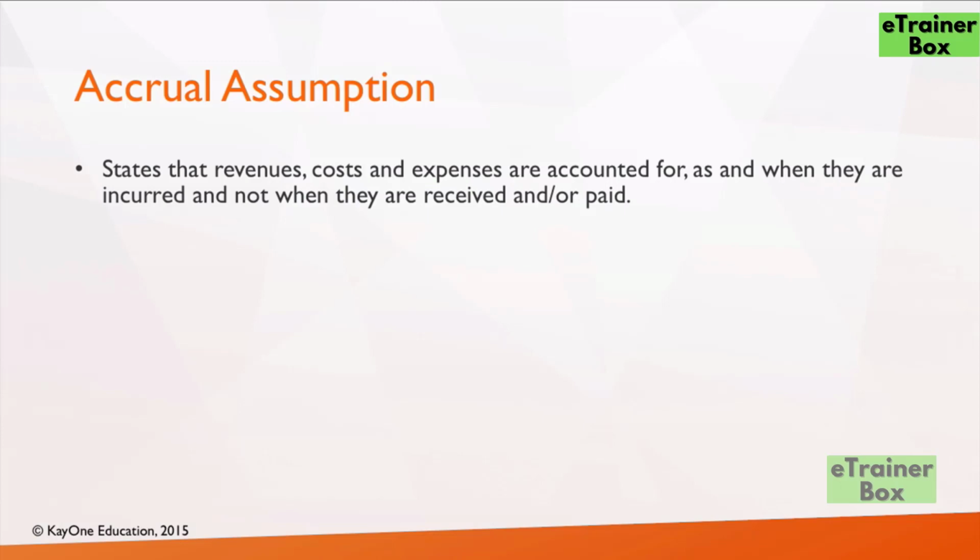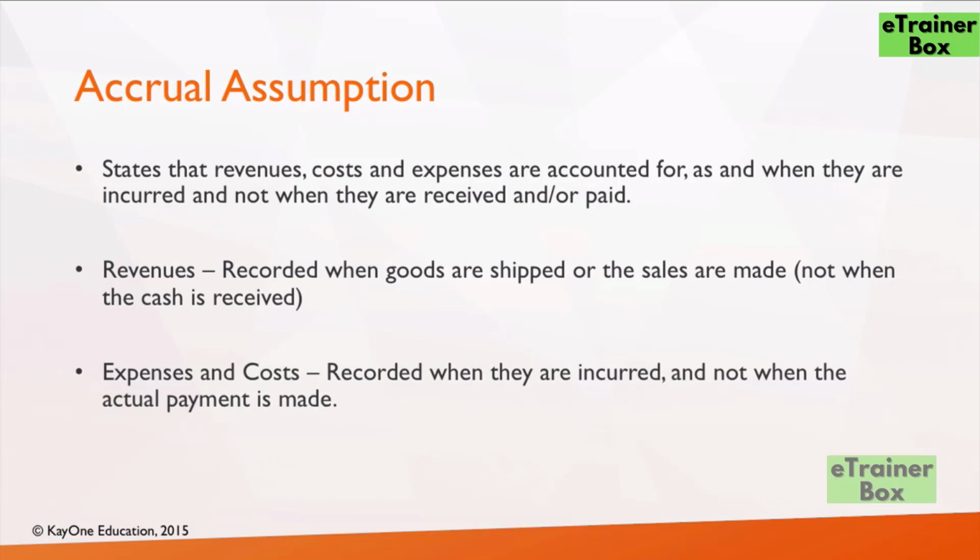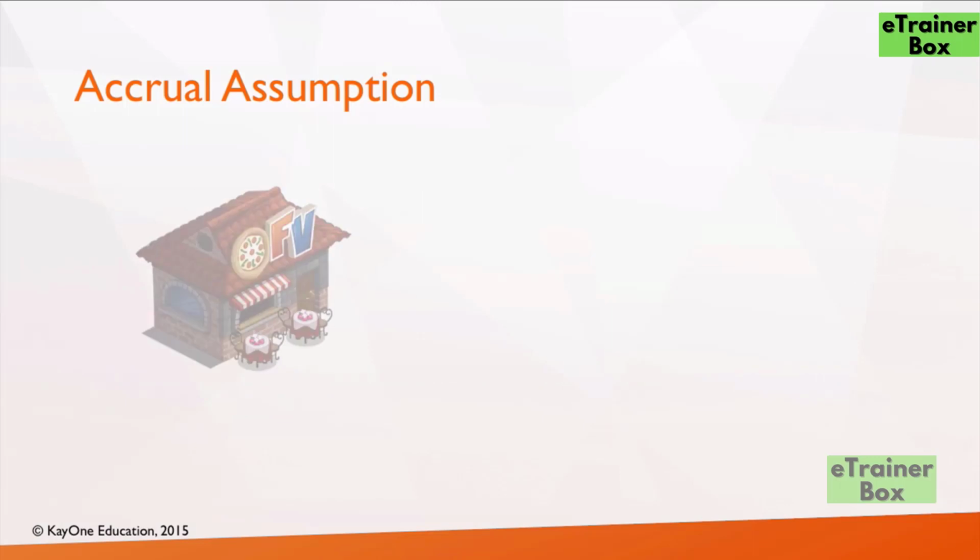So assume that you sell some goods to your customers and you agree with your customer that they can pay you after 45 days. As per the accrual assumption, your revenue should be accounted on the date of the sale and not on the date on which cash is actually collected. Let's look at some examples and we'll go through this slowly. So like I said, revenues are recorded when goods are shipped or the sales are made and not when the cash is received, and expenses are recorded as and when they are incurred and not when the actual payment is made. Let's go back to this pizza shop example.